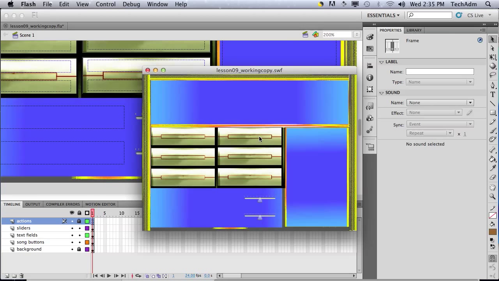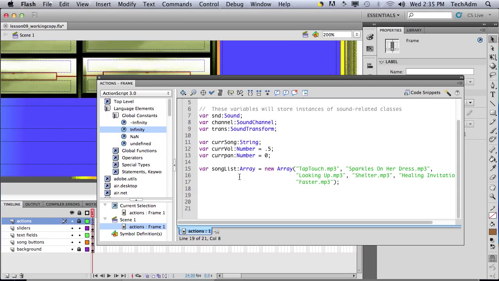no song list is here. So I'm just going to put in some code here that will allow us to enter the code. We've got to create a loop here. So for var i equals 0, i less than song list.length.